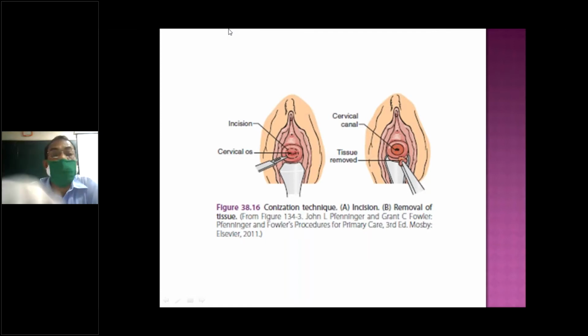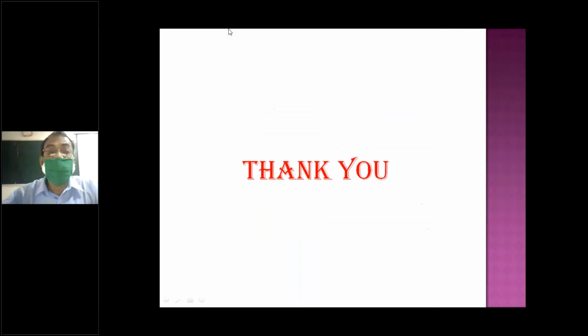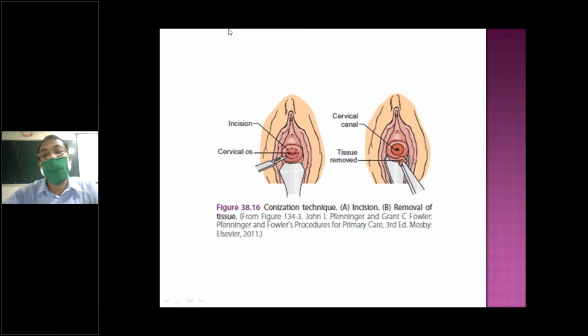It confirms the malignancy or abnormal cells, and not only the contents but also the spread of the disease, whether the margin is involved. If the margin is involved, you have to treat it, as in invasive disease. So that is the advantage of conization.